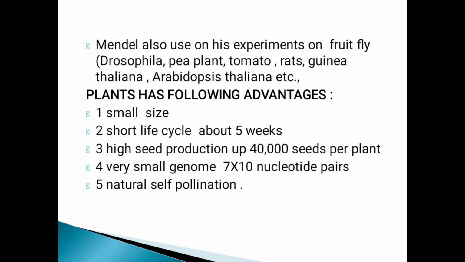It has a very small genome, about 7 x 10^8 nucleotide pairs. Naturally, these plants are self-pollinating.